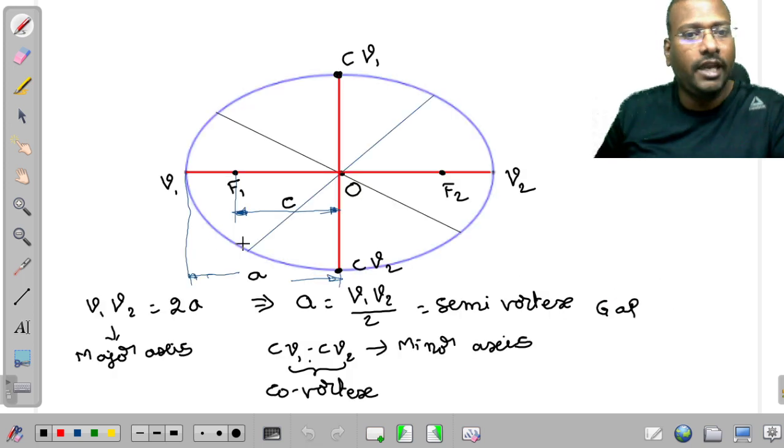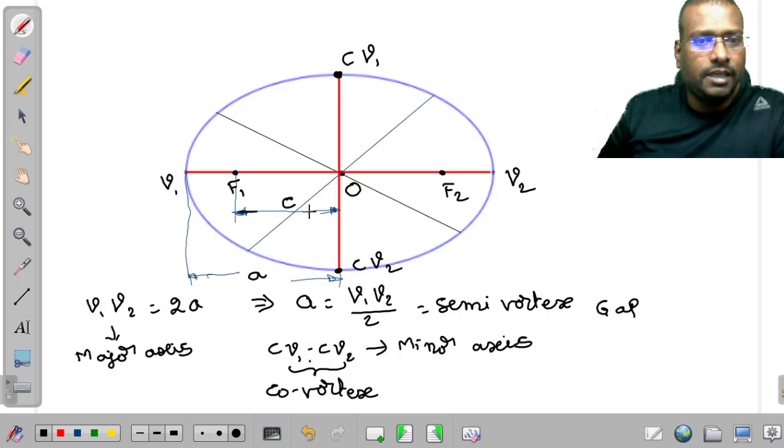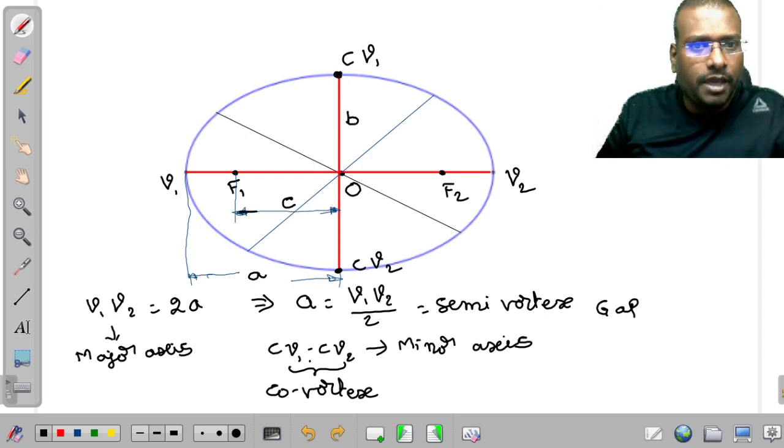So if you observe the ellipse, this length is going to be c. The perpendicular to it is going to become b here. Then the line which joins these is going to be considered as a.